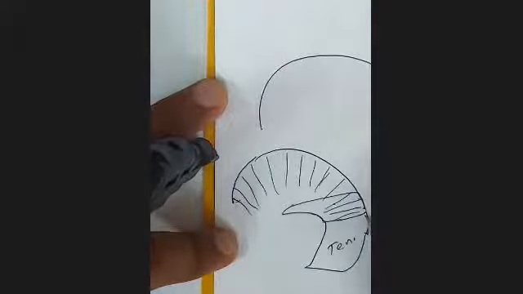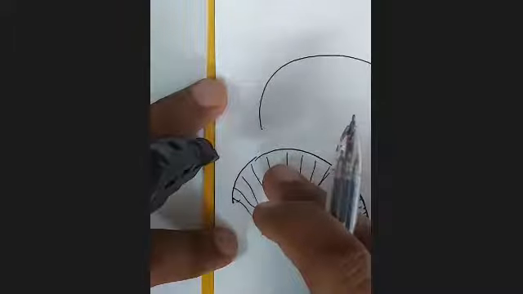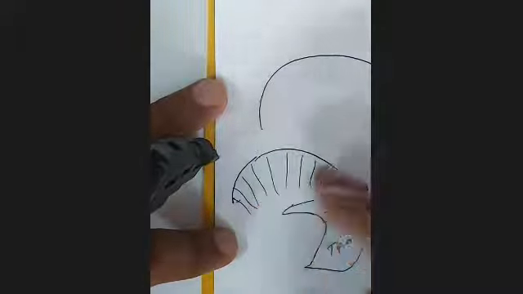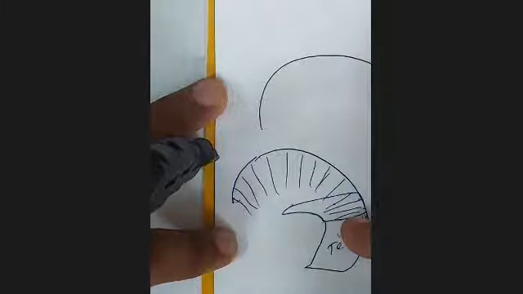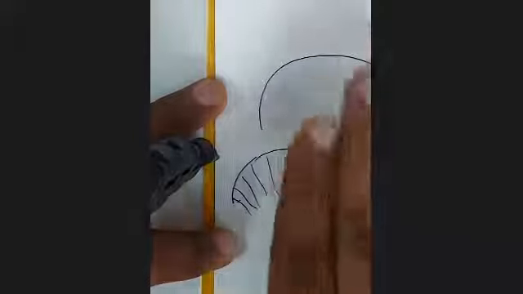And below the tentorium is falx cerebelli. So I'm drawing it in a dotted line. Below the tentorium is falx cerebelli. This falx cerebelli, like the falx cerebri, separates the two cerebellar hemispheres. It is below the tentorium. Tentorium will be horizontal like this. So in short, tentorium is like this, and on the tentorium is falx cerebri like this.